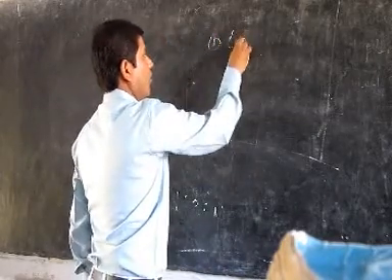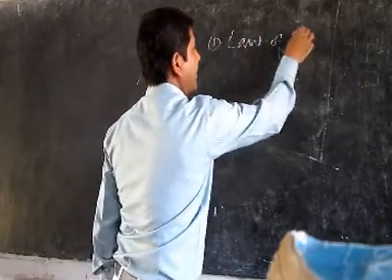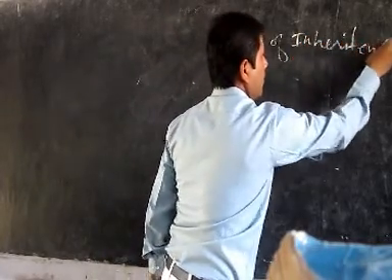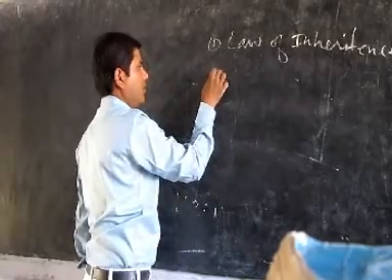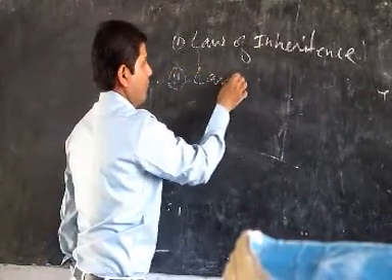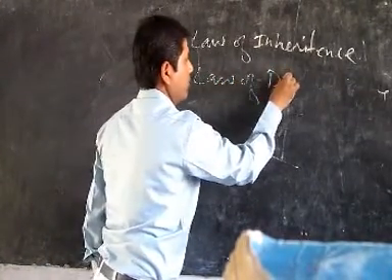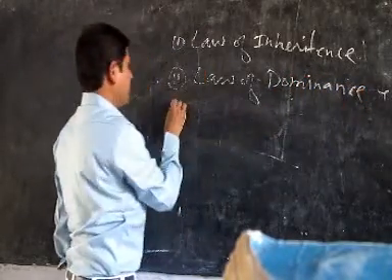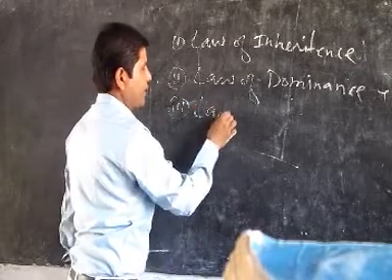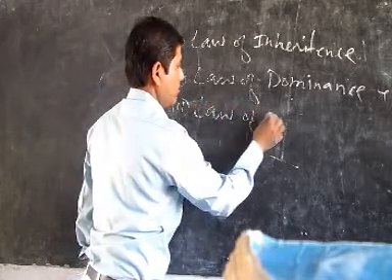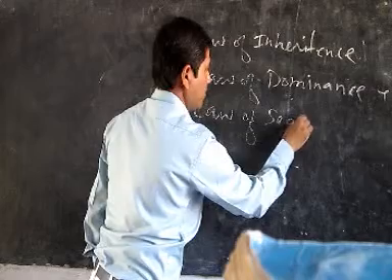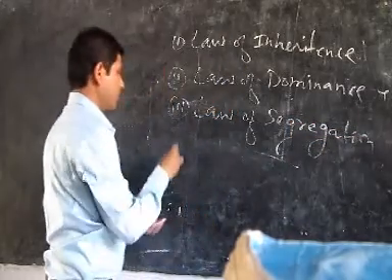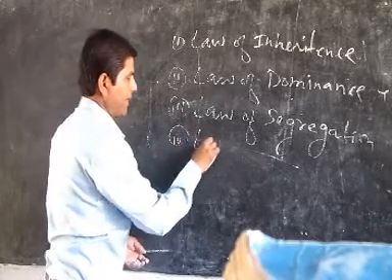First one, law of inheritance. Second is law of dominance. Third is law of segregation. And fourth is law of independent assortment.